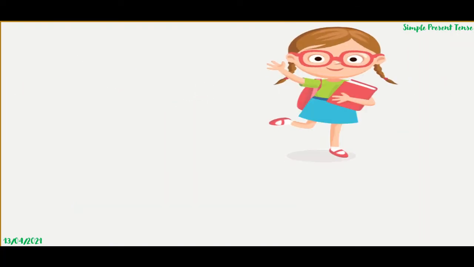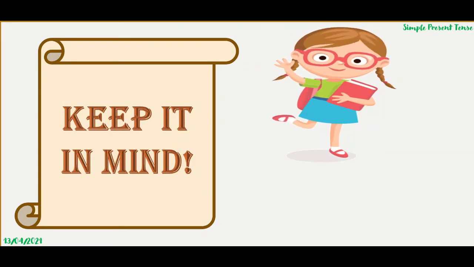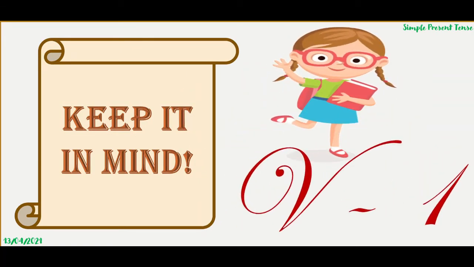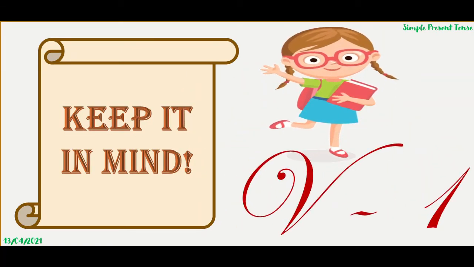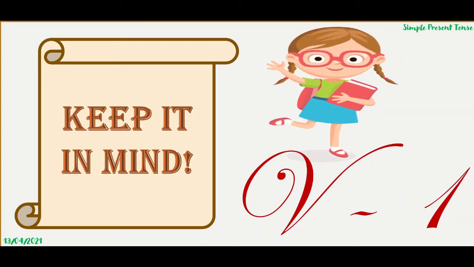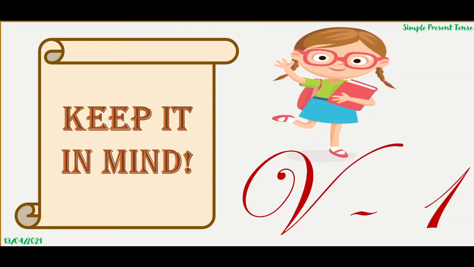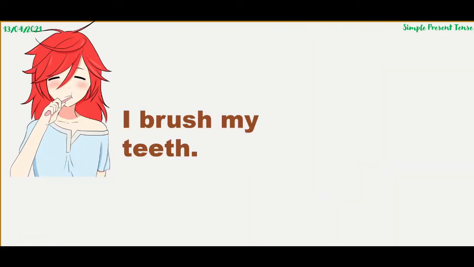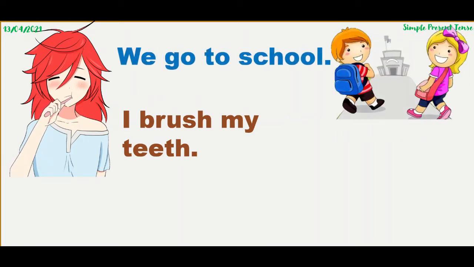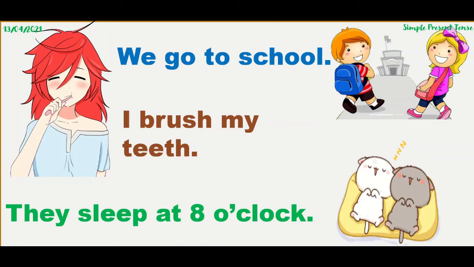Well, you have to keep this in mind that in simple present tense, we always use the first form of verb. For example, I brush my teeth. We go to school. They sleep at 8 o'clock.